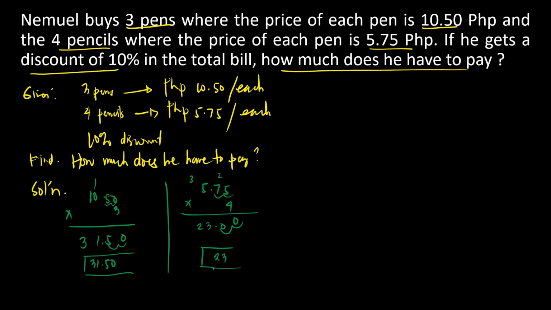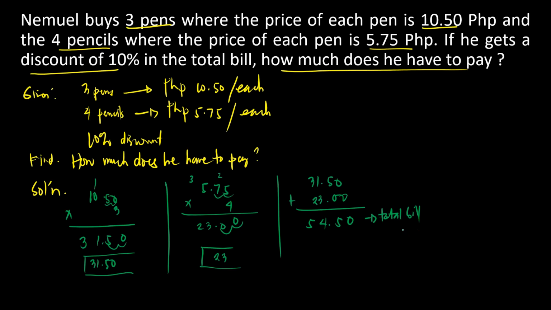Okay. Now, we need to know the total bill. So, we have to add 31.50 plus 23. So, add lang tayo ng dalawang 0 para magka-align kasi addition tayo, class. So, let's add. So, we will have 0 plus 0 is 0. 5 plus 0 is 5. Decimal point. 1 plus 3 is 4. 3 plus 2 is 5. So, ang total bill niya is 54.50. So, this is the total bill.